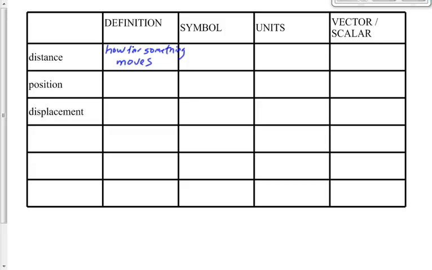How far something moves. The distance between Calgary and Edmonton is 350 kilometers. So if a car drives from Calgary to Edmonton, it's 350 kilometers. Rose, in the UK, you've probably traveled across like 2 countries, 3 countries, if you drive that far, eh? In Canada, you're a third of a province. You've traveled about a third of a province.